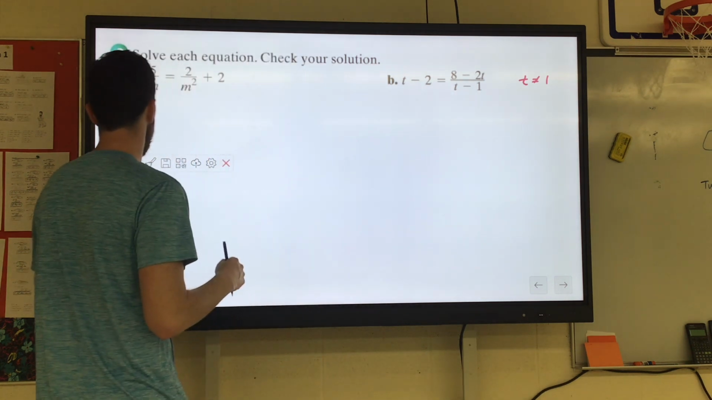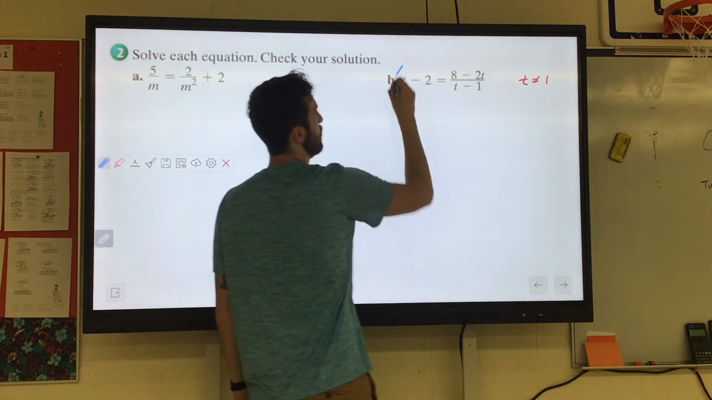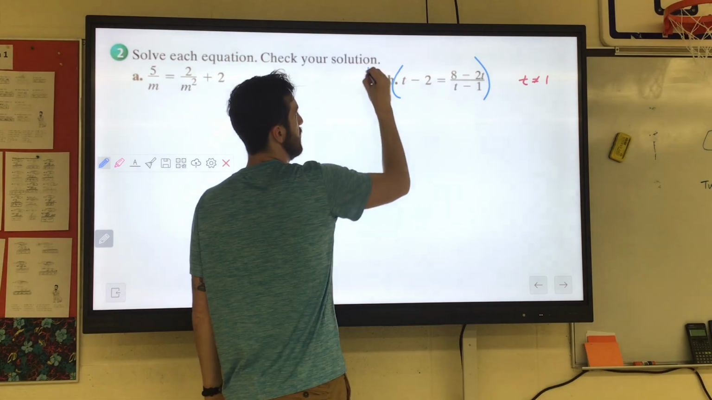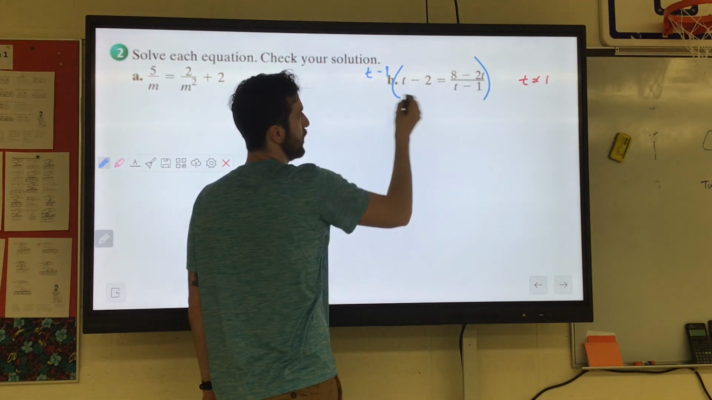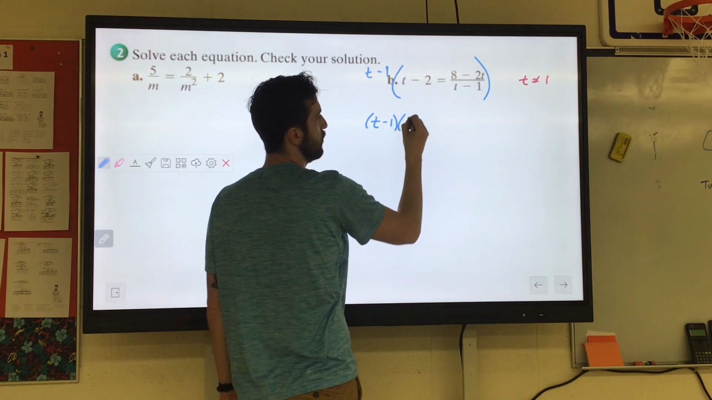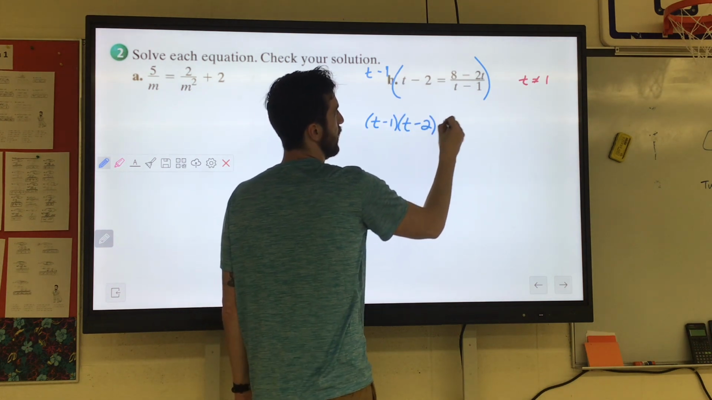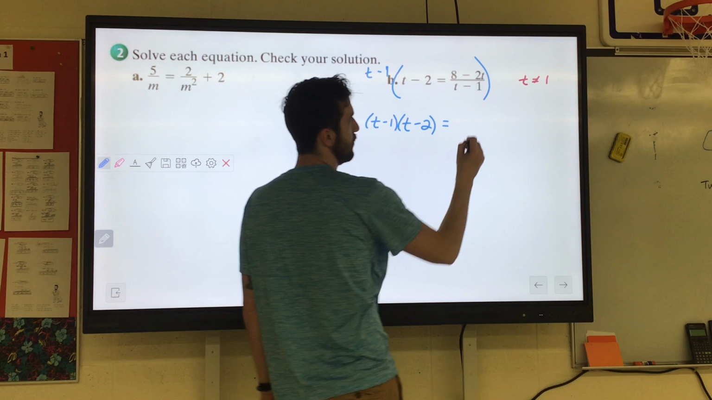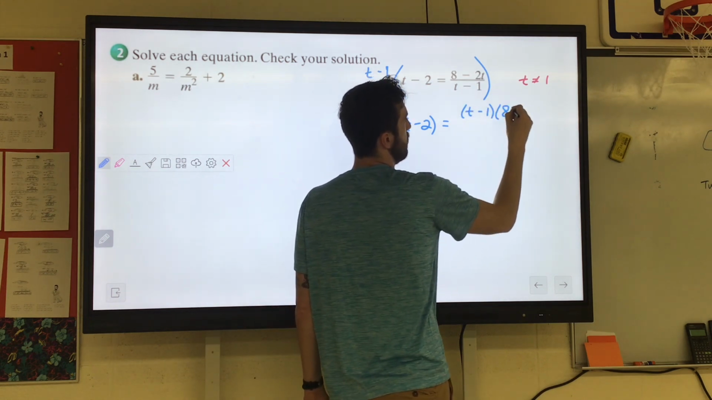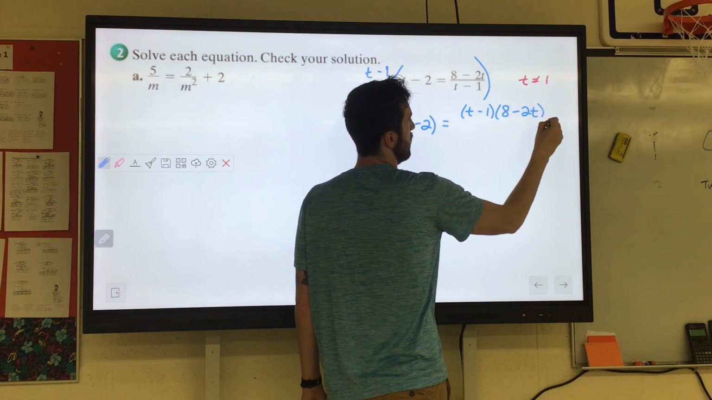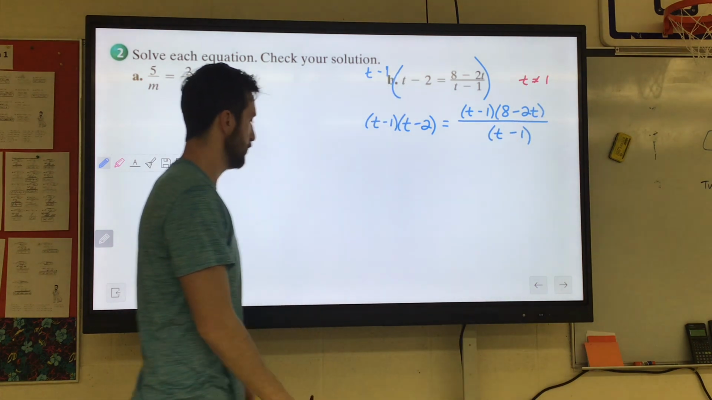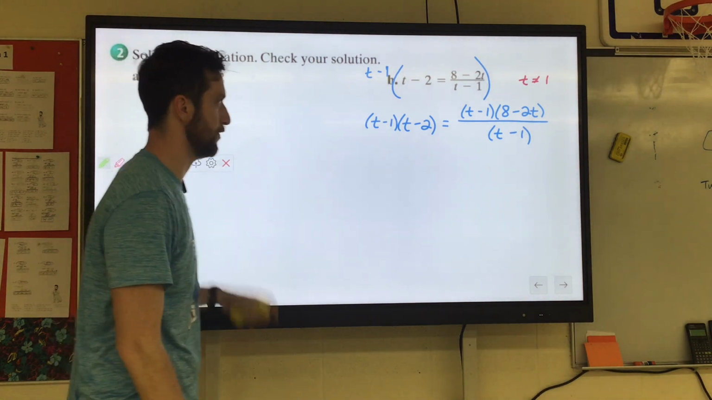Great. Got that handled. So now let's go ahead and multiply by a common denominator. The only denominator is t minus 1. So we're going to have to do t minus 1 times the t minus 2 over here. On the right side, check this out though. If we're doing t minus 1 times 8 minus 2t and dividing by t minus 1, what's going to happen with those t minus 1s over there?